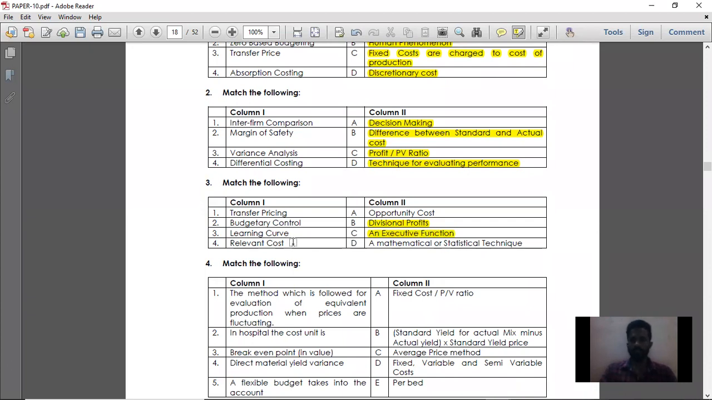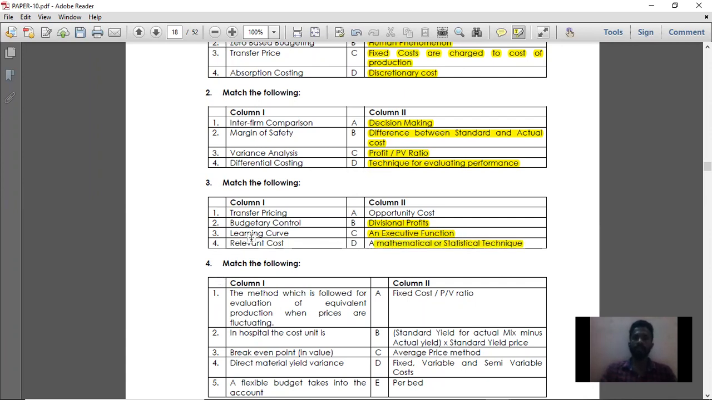Next, learning curve. A learning curve is nothing but a mathematical or statistical technique. You know that a learning curve is an experience curve. All these different terms they are using for the learning curve, just note them down and write them as a definition for the learning curve itself. If they ask what is a learning curve in 2 marks or 3 marks, just note down the points they give in the match the following choices. What is a learning curve? A learning curve is an experience curve. It is a mathematical or statistical technique. So all these points you can write as a definition.